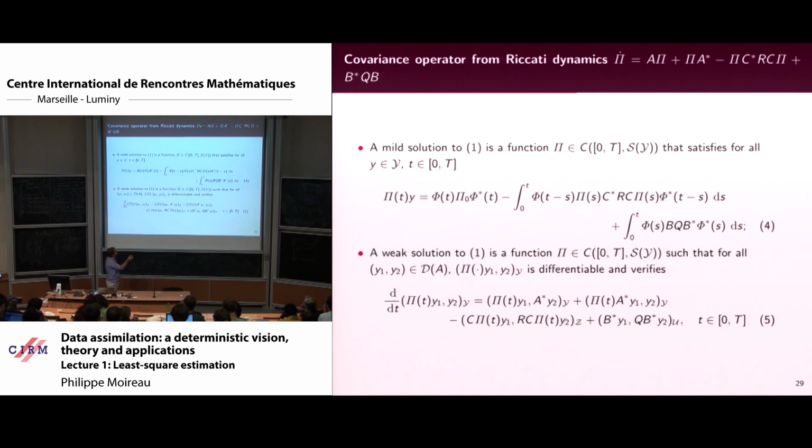So you have to give a sense to the Riccati equation now, and it's hard because you don't have Cauchy-Lipschitz anymore and stuff like that. So what we do is to define pi using some kind of Duhamel's formula also, but for the nonlinear term, you see the semigroup appears on both sides. First you prove that you have a solution in this sense, which is called a mild solution for the Riccati equation. Then you prove that having this solution in this sense corresponds to having the solution in a weak sense.